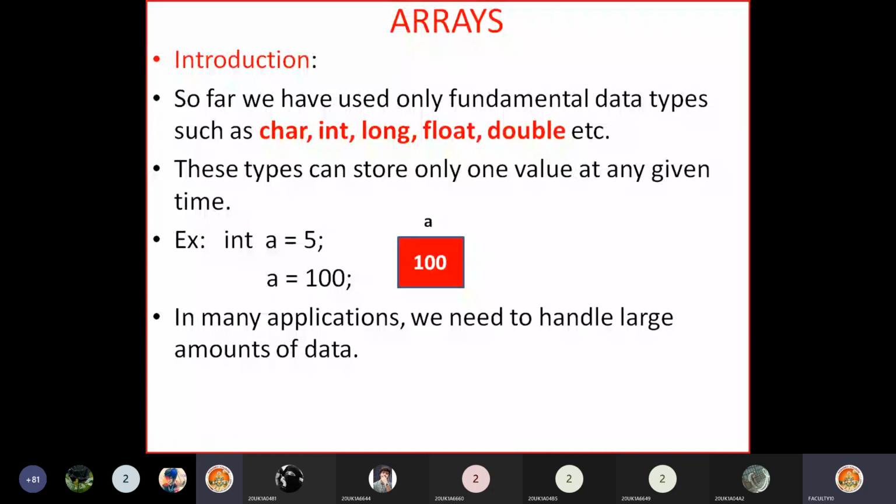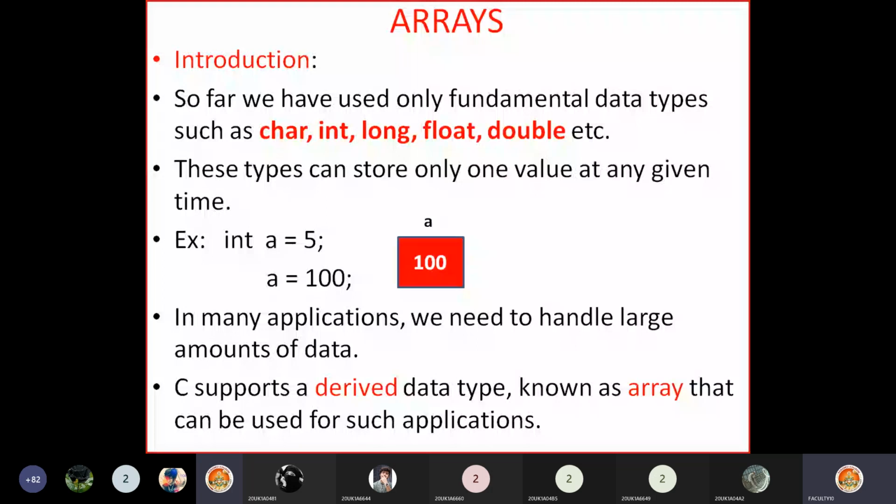But in real time applications, we need to handle large amounts of data, like students data or employees data. It contains more than one value, so that means a group of data we need to handle. In such a case we cannot declare variables of that size, so we need a data type which can handle such a large amount of data.